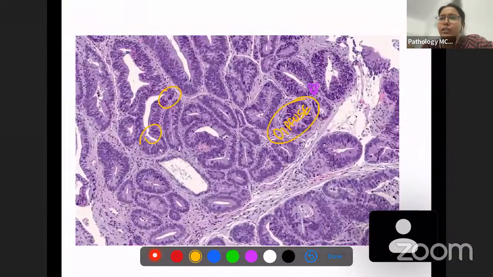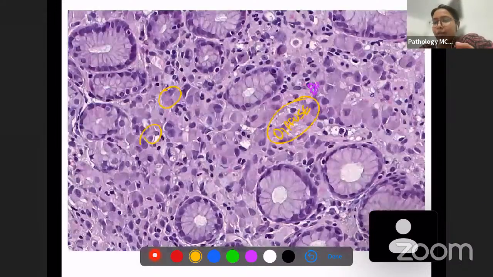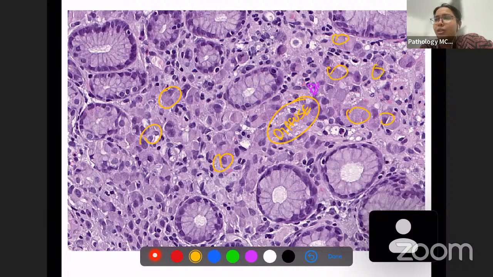In this diffuse type of gastric carcinoma, you can see these cells are very single. They are not together like gland form. These glands are all tumor glands, but you can see here that single cells are there. So this type of gastric carcinoma is known as diffuse gastric carcinoma, and it can be caused by a hereditary mutation also. The mutation is CDH1 mutation, which can lead to diffuse type of gastric carcinoma.